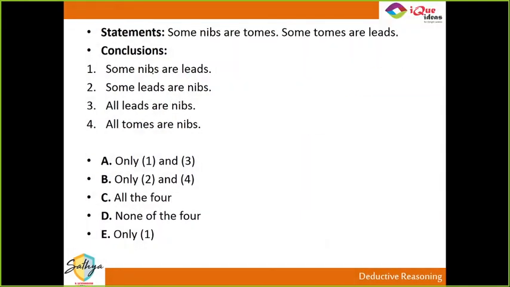Okay. Some nibs are tomes. What is a tome? A tome is a big fat book. Kitabein, moti kitabon ko tomes bolte hain in fancy language. So some nibs are tomes. Some tomes are leads.